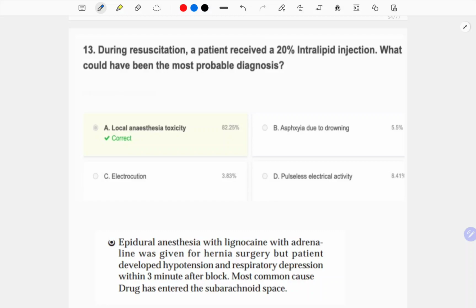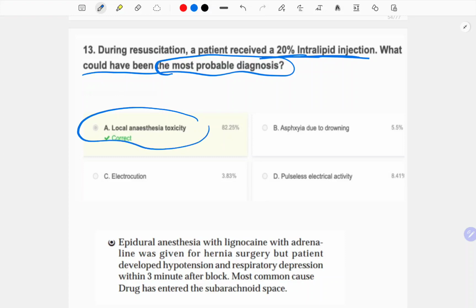During resuscitation, a patient received 20% intralipid injection. What could have been the most probable diagnosis? Some inducing agents and anesthetic agents actually cause a side effect known as local anesthetic toxicity, because they are highly lipid soluble. So they go into the organs which have more lipid content, like the heart or the liver. These are the areas where they go and cause toxicity. That is known as local anesthetic toxicity.